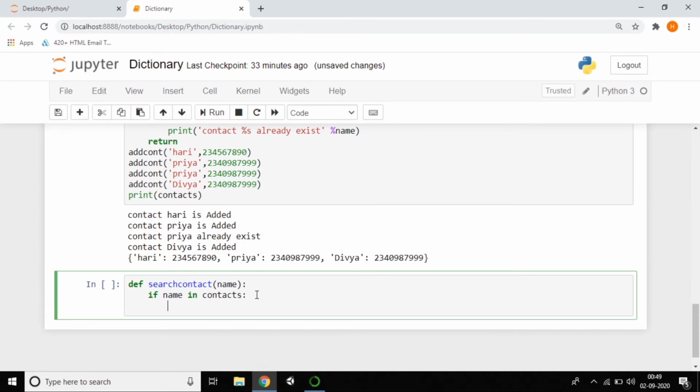So I want to print the name. So just print like this, the contact name, so just make it as contact.